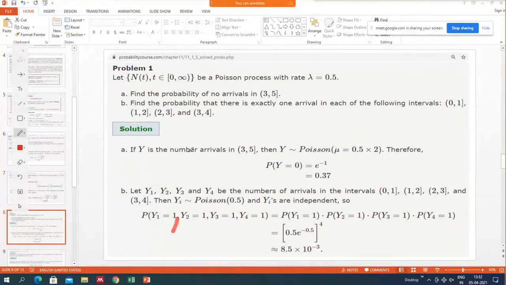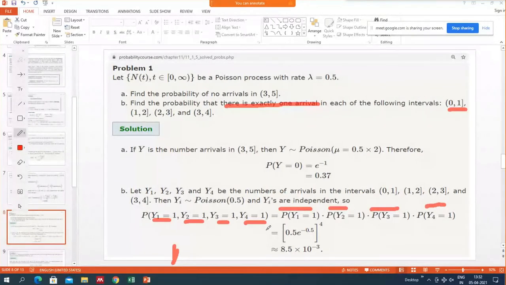And you know that this comma represents the AND. And why is this 1 here? Because it says that there is exactly one arrival. If y1 is representing the number of arrivals in the interval (0, 1), so y1 should be 1, and y2 is also 1, y3 is also 1, and y4 also. So there are four random variables and there is their intersection. Since this process is Poisson having independent increments, and since the open intervals are non-overlapping, it is the product of these four.